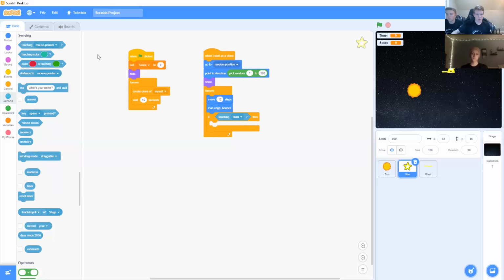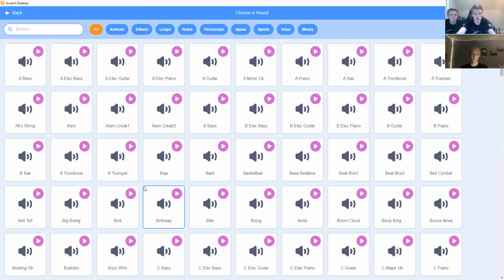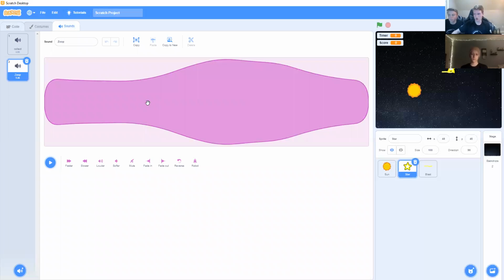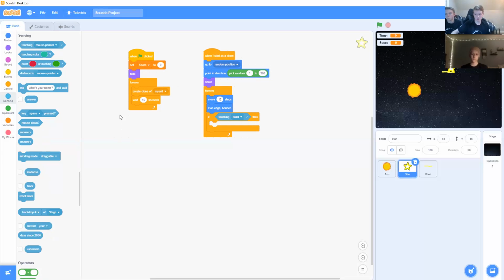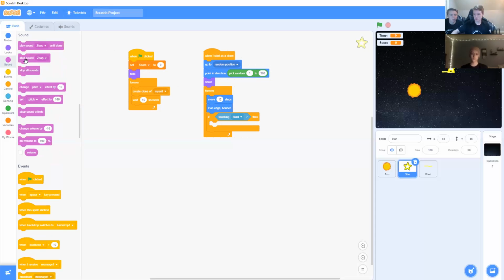We will then need to add a sound. You can go into the add sound button at the bottom left-hand corner, and we're going to search Zoop. You can then select Zoop and go back to your code. Okay, so now we go into sound, we can get start sound Zoop, and put it in our if-then loop.